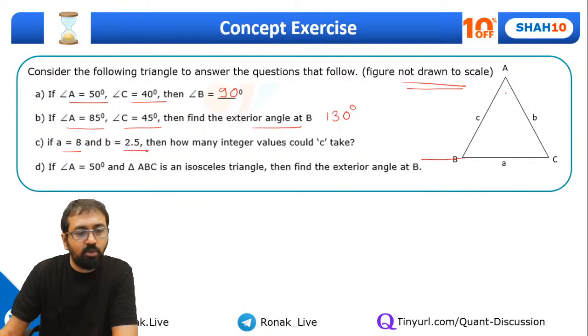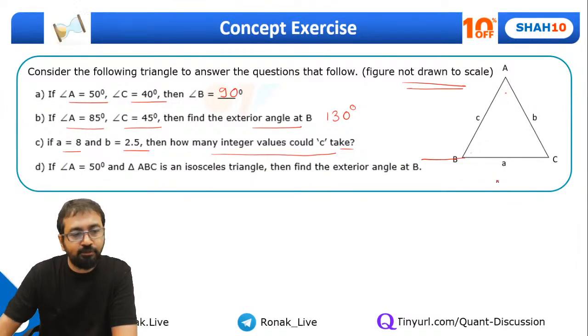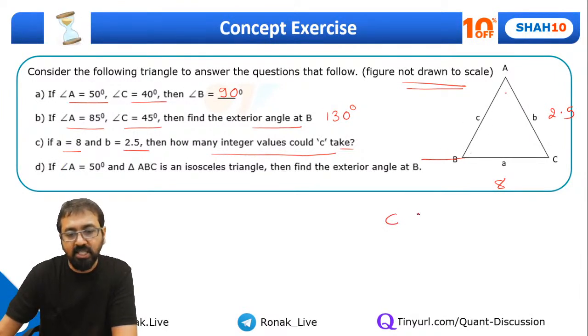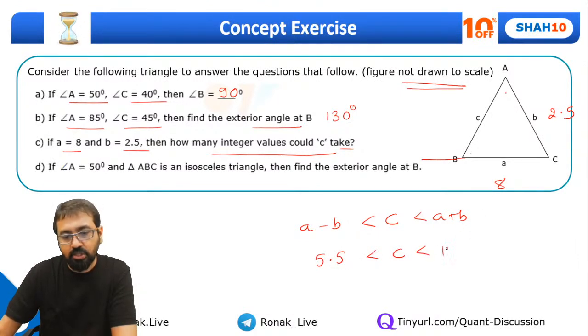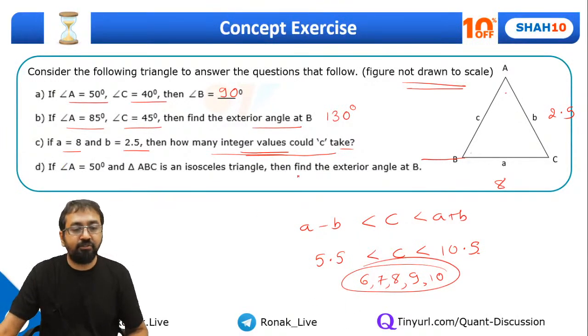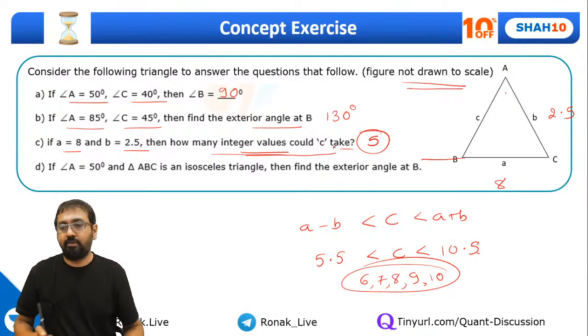A is equal to 8, B is equal to 2.5. How many integer values could C take? Okay, so we are given the measurement of two sides. This is given as 8. This is given as 2.5. So can I say C has to be less than the sum of two sides and greater than the difference of two sides? So what is the difference over here? It's 5.5. And what is the summation over here? 10.5. So how many integer numbers are there in this range? Can I say it can be 6, 7, 8, 9 and 10. So there are 5 values. Okay, so the answer will be 5.